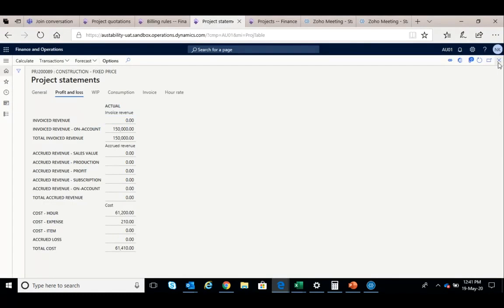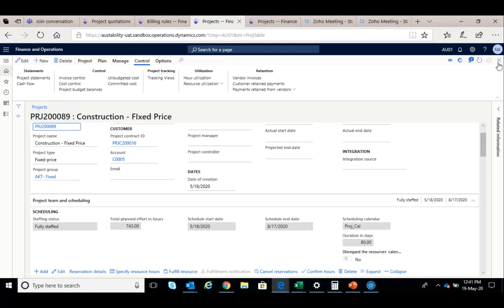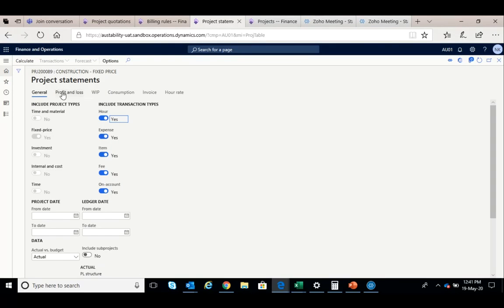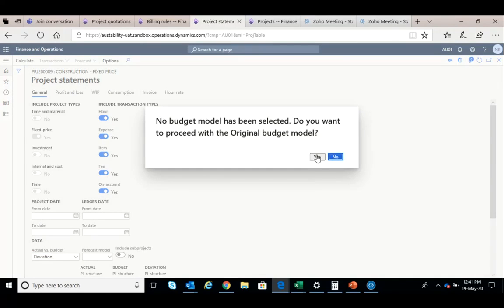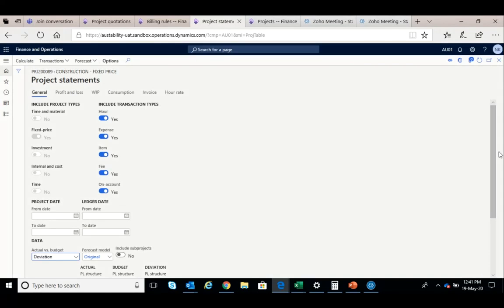Okay. Naren, can you show them the variation? We have a cost control variation, right? So profit and loss we have shown. Okay, now this we have shown. So can we do something?